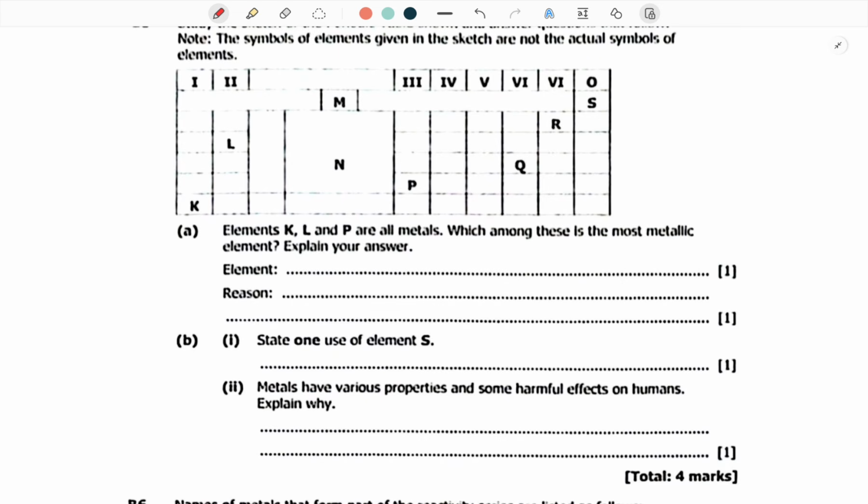Okay, so this is how it is on the periodic table. Metallic elements, if you are coming from the top, going downward, they become more solid, more metallic. So this is what happens. Or if you are considering a group, you must be moving in this direction. They become more metallic.